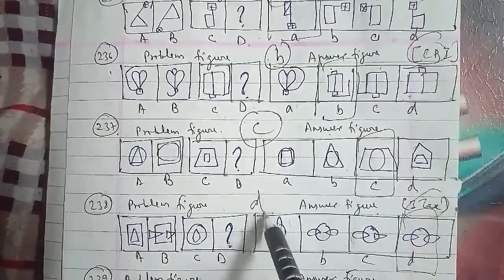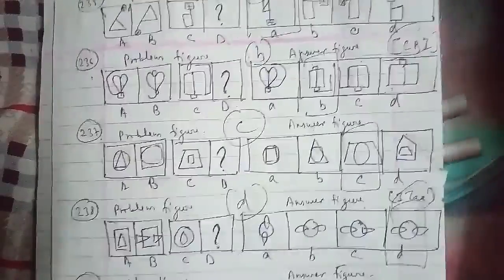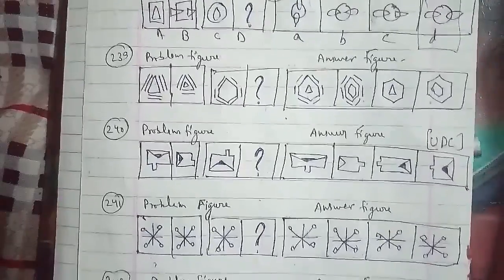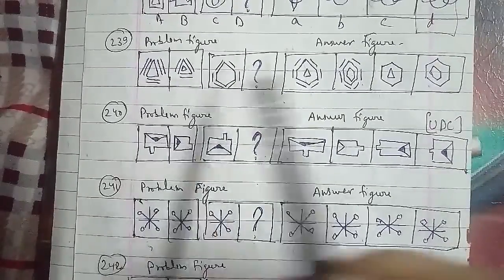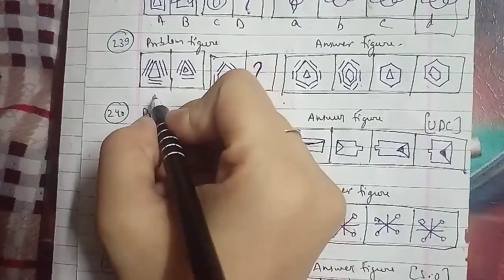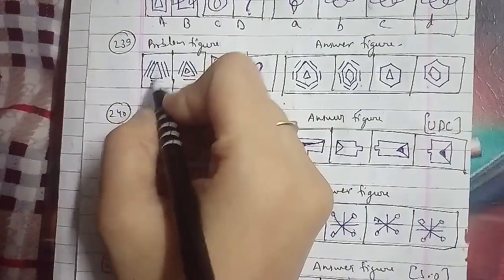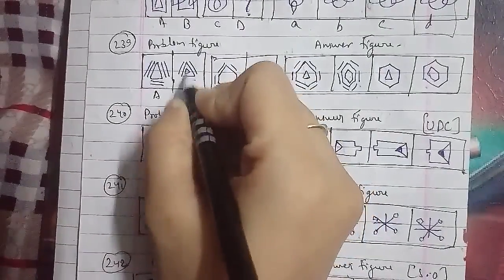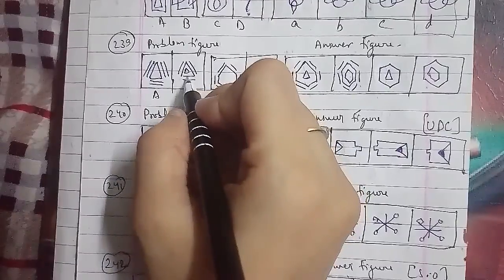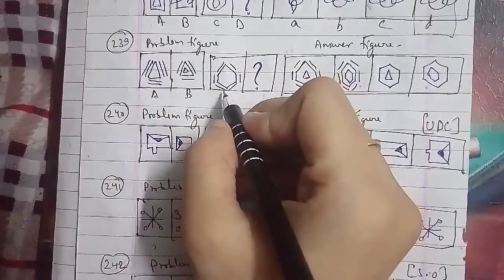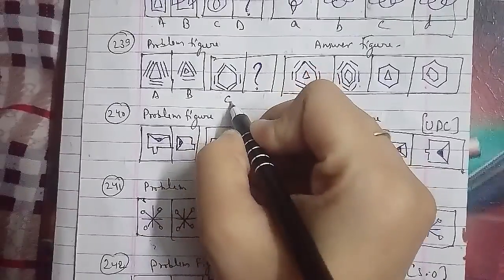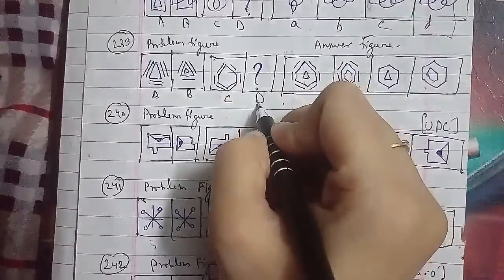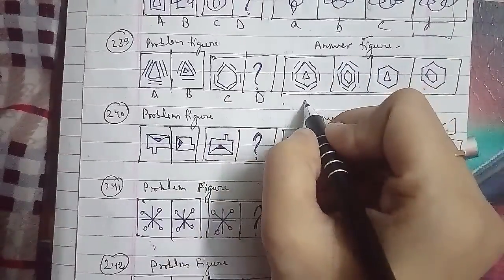We will go ahead with another one, the 239th question of the session. These are the problem figures and these were the answer figures as well. Figure A is a triangle with two lines outside it. The B figure has a triangle with another triangle inside it and a single line outside. C is a hexagon with one line outside as well. The D figure we have to find out is named as A, B, C and D here as well.